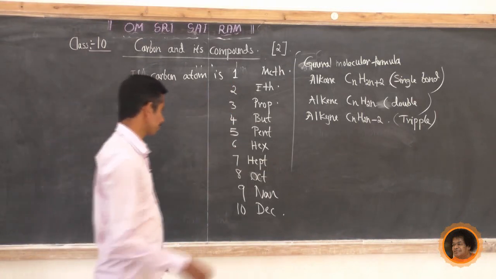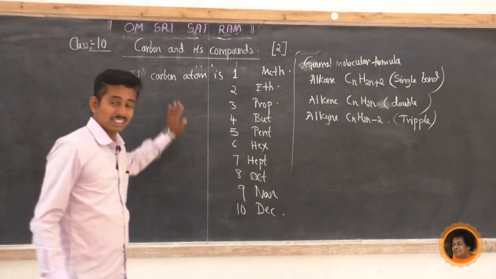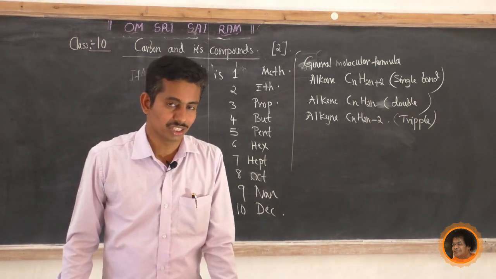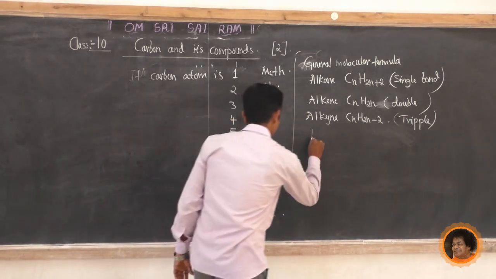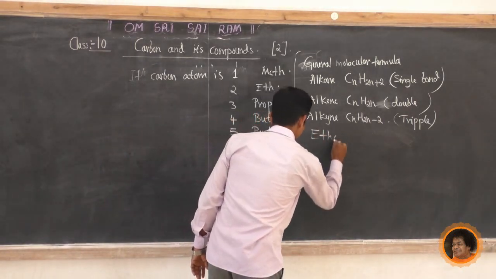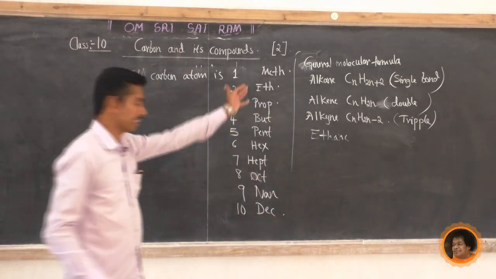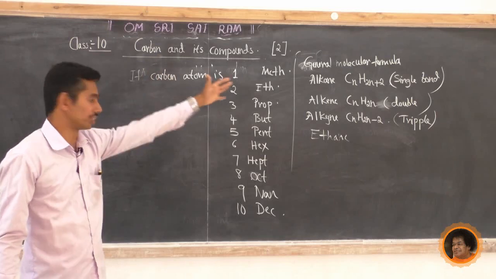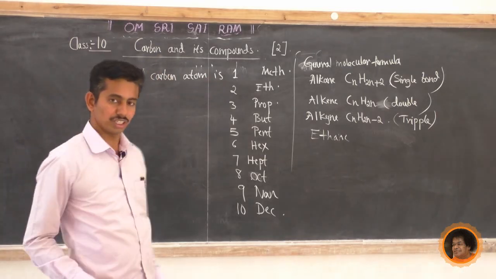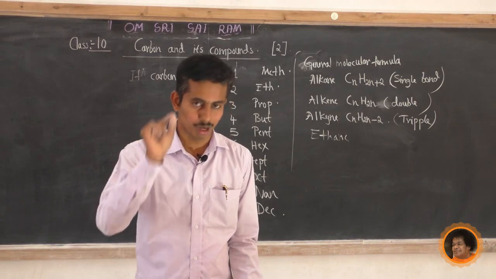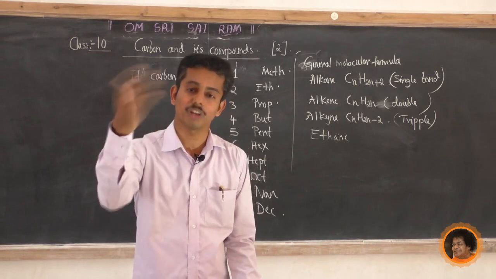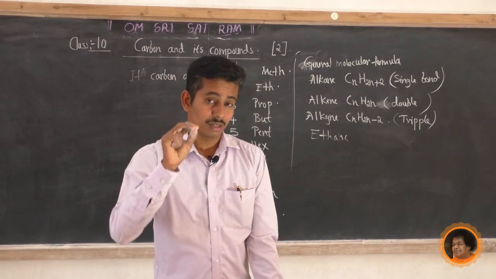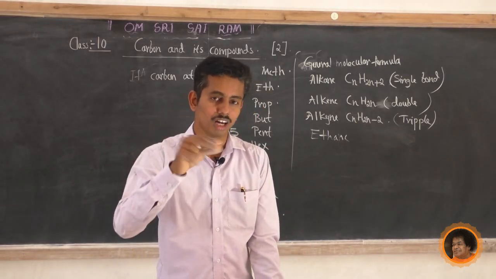For example, write the molecular and structural formula of ethane. Just remember what ethane is. Please write this down in your notes. It is also not given in the textbook. Just write down these points. Now write down this question: write the molecular and structural formula of the following.